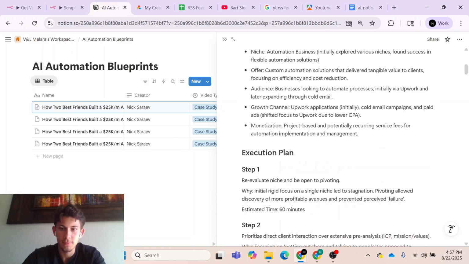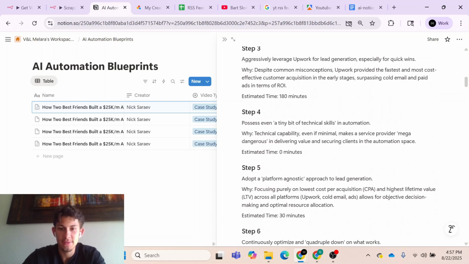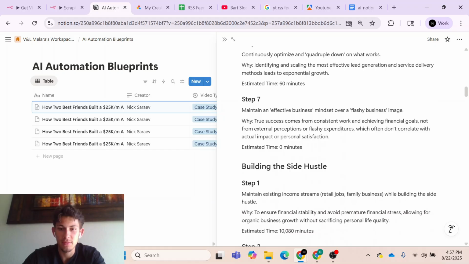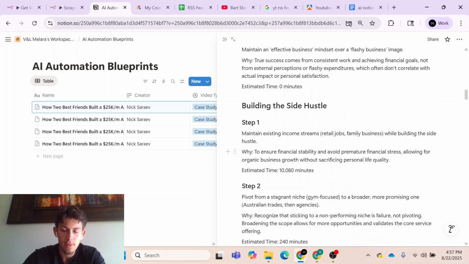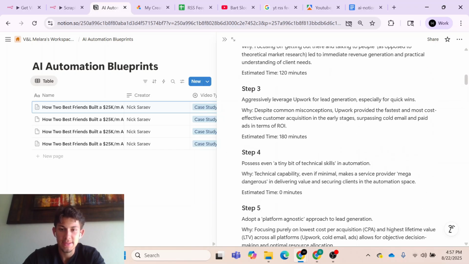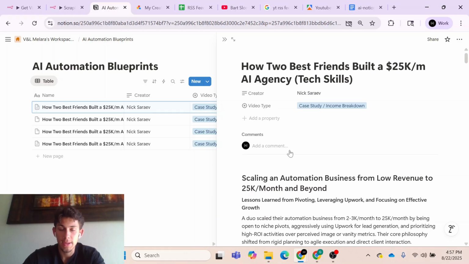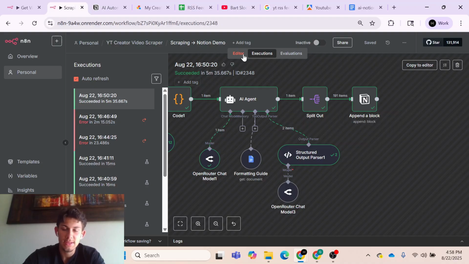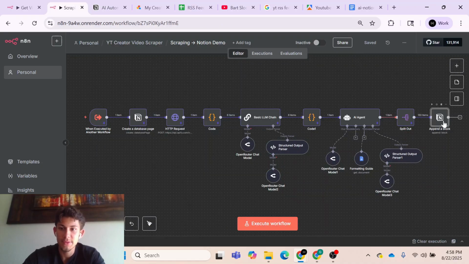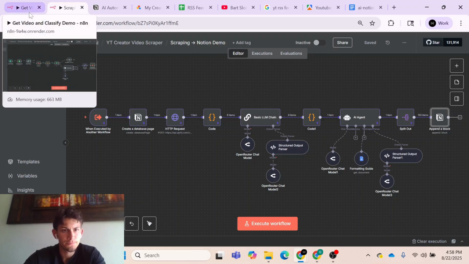Cool. And it looks great. This is fantastic. This might even be better than what we had before. But as you can see, it's formatted and readable and organized. So this is great. After going through all those hoops, I would say that we're done with this workflow. And it looks identical to my original workflow.